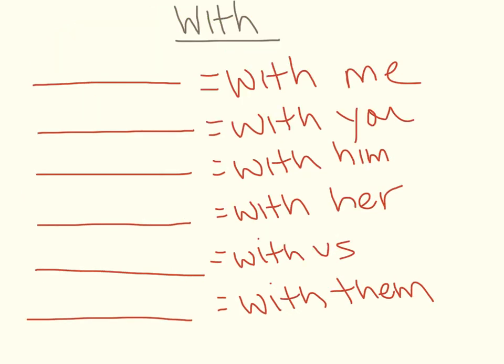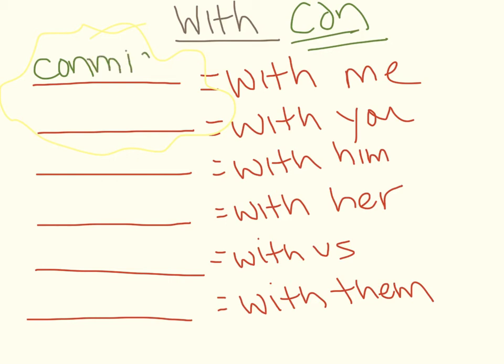Okay, let's be more positive and let's move on to the with column, or the con column. You'll notice I got really crazy with the first two. I wrote my big squiggles around there, right? Because these are the only weird ones, more weird than in the sin column. So let's go over it. To say with me, I bet you're already predicting that it's going to start with con. Good prediction. But rather than just con mí, it becomes conmigo.